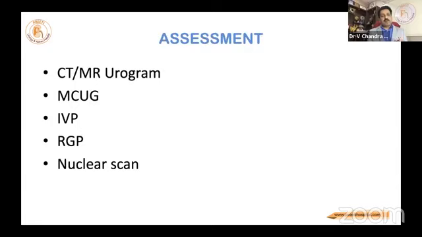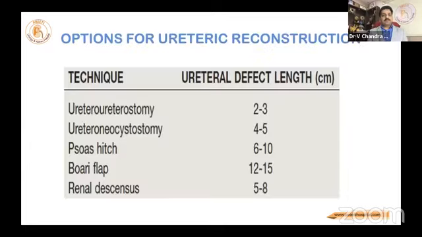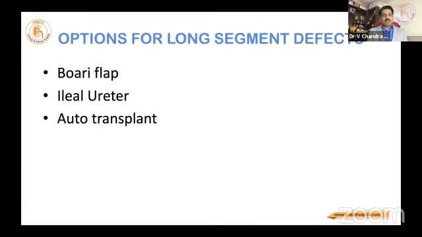CT, MR urogram, MCUG, IVP, RGP, nuclear scan, all are important and have to be used appropriately. But I feel MR urogram can give a little bit of an overall picture, but without a nuclear scan in suspected cases, it is medico-legal. Every student in MCh will remember this slide. Maximum length comes with Boari flap other than ileal replacement.